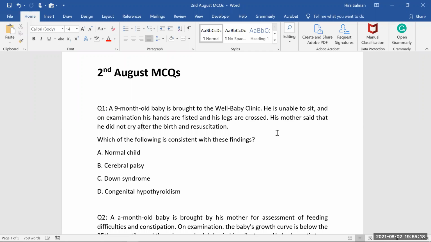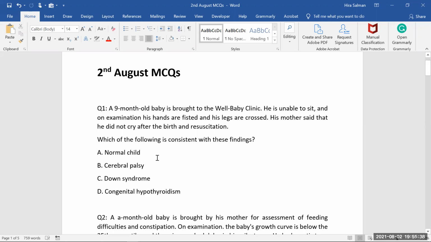If the baby was having a delayed cry or no crying after birth, it means that severe bradycardia was there during delivery, and the baby was unable to sit, so delayed milestones. And now the baby is showing some spastic things like crossed legs and fisted hands during normal examination. So what comes to your mind? Which of the following is consistent with these findings?